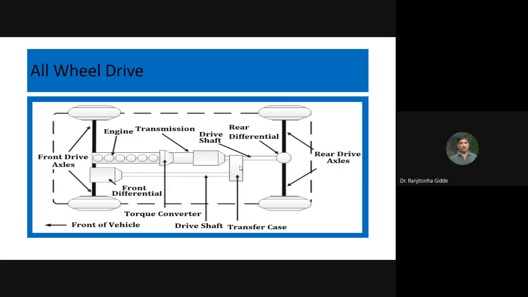So why am I repeating? You should know the terminology. Front engine front wheel drive is denoted by FF, capital F, capital F. Front engine rear wheel drive is denoted by FR, capital F and capital R. How to denote all wheel drive? AWD. How to denote four wheel drive? 4WD.